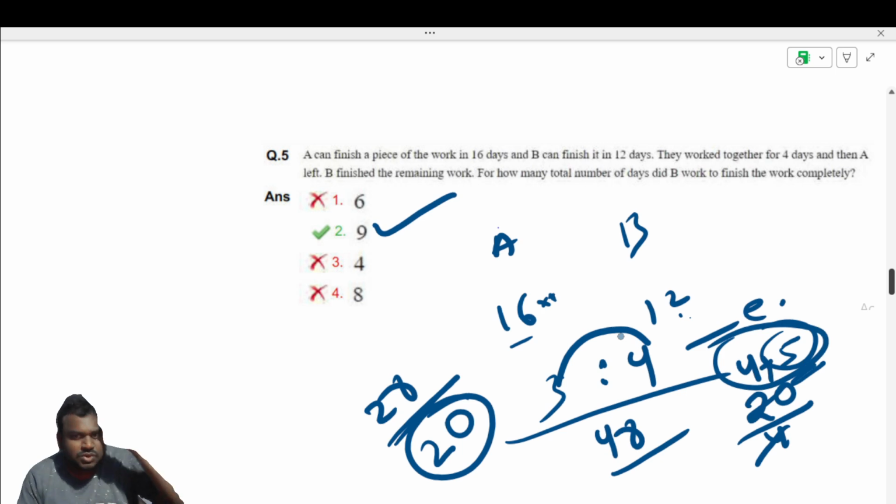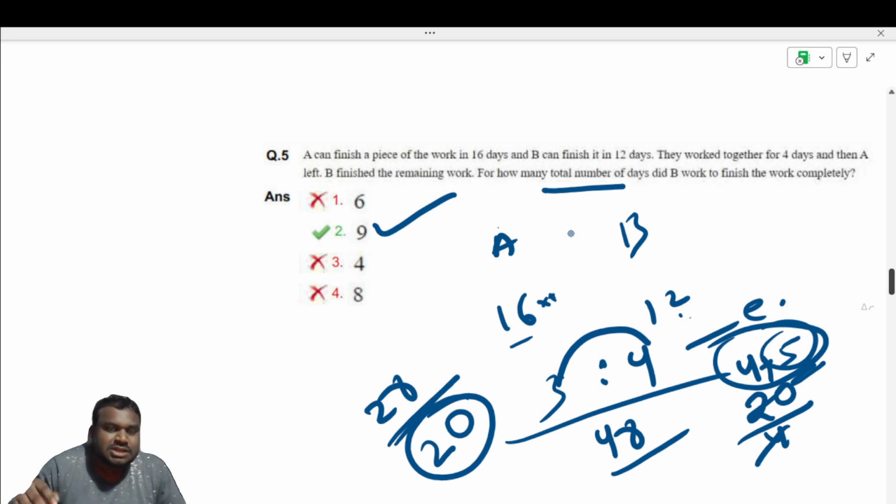The question asks for the total number of days. He is not asking for the number of days after A left. He is asking for the number of days from the beginning for B. So that is the initial 4 days plus 5 days. So it is 9 days.